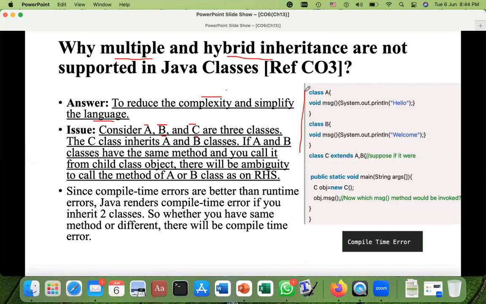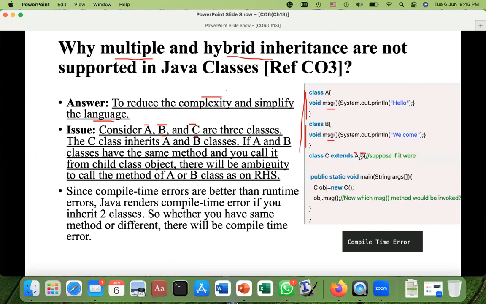This is the class A, and this is the class B, both having a method with the name msg. So the same method is available in both the classes. Then we have the class C, which is extending A comma B. By the way, it is not permitted for classes. You cannot inherit two classes and separate them by comma.